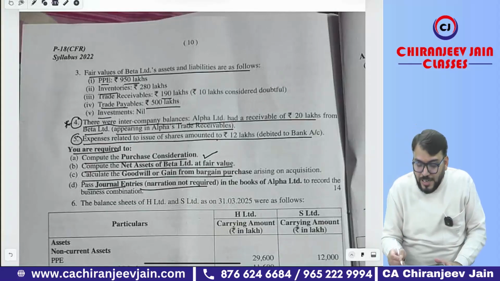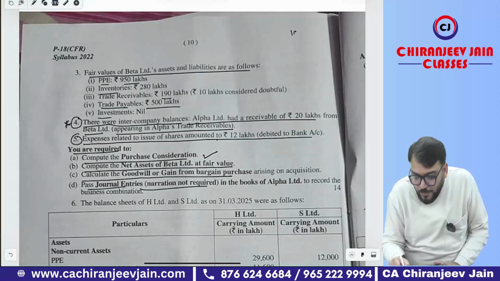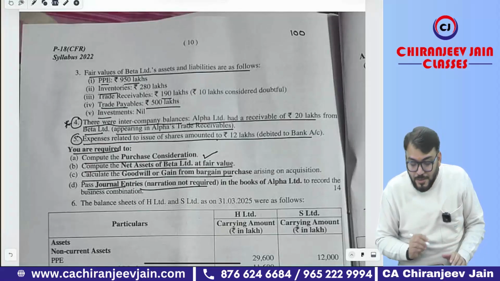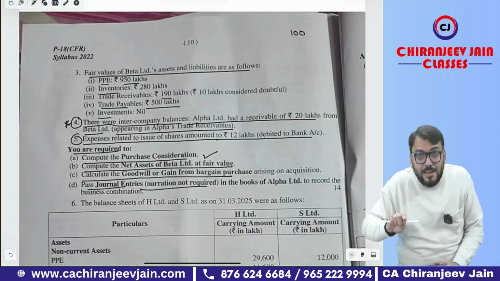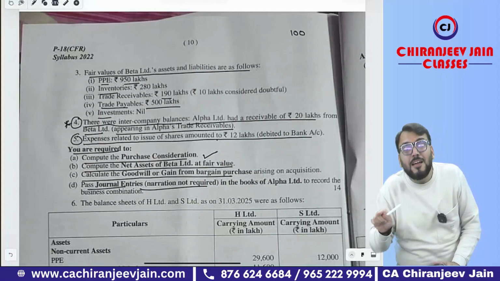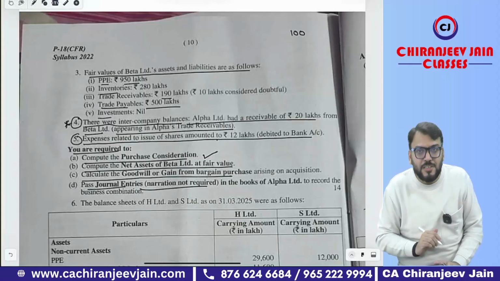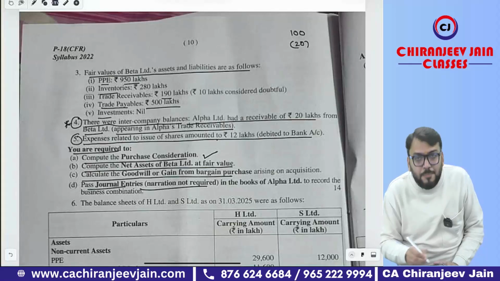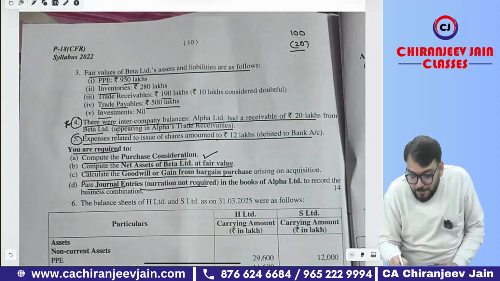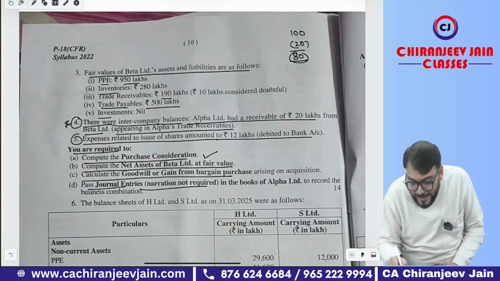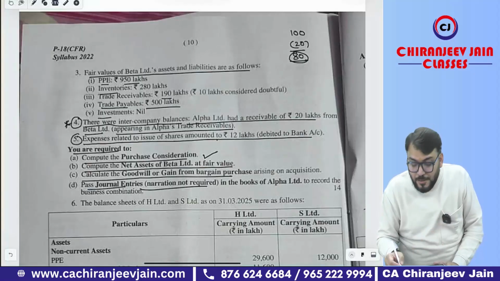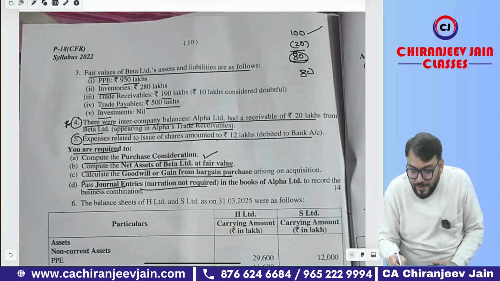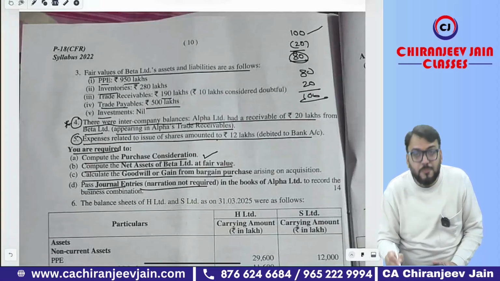Correct? Now just try to understand. Suppose PC for business combination is 100 lakh, and the acquirer has a trade receivable from the acquiree before the business combination transaction. So 100 is payable, 20 is receivable, which means as per agreement they are paying 80. If you want to calculate 100, you will add 20, and this is PC for business combination.